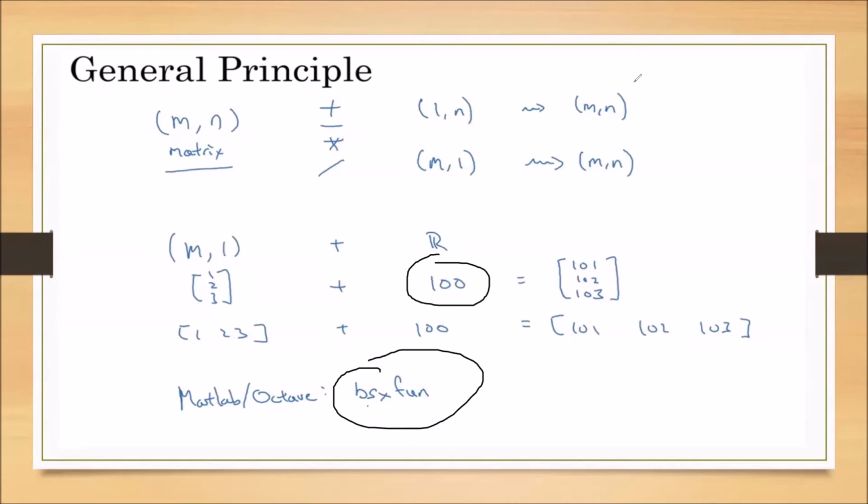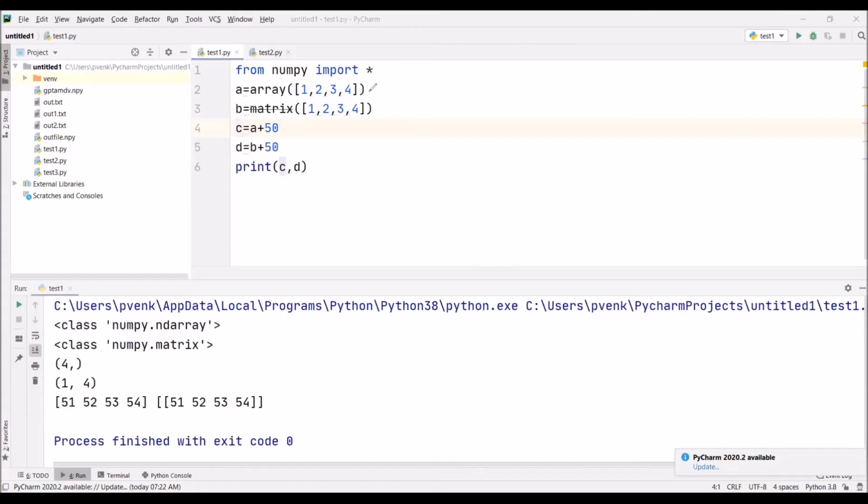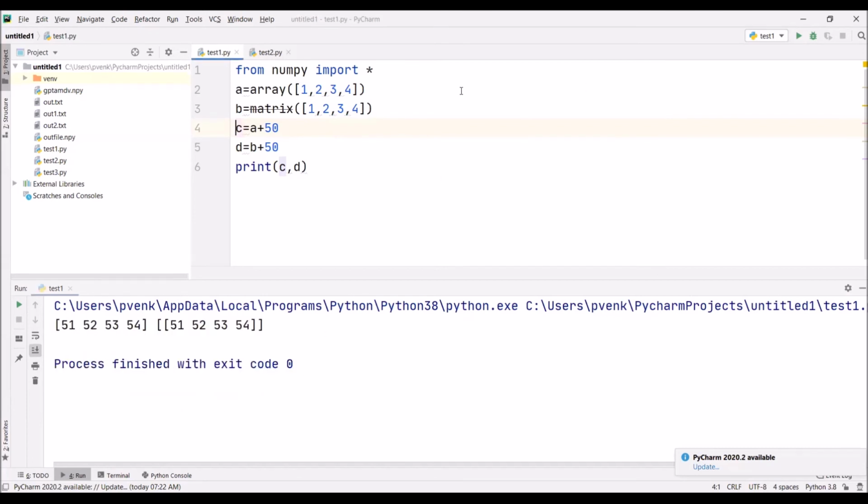Now we will practically observe how the broadcasting we have learned is applicable. We have taken an array A and a matrix B, with the same elements 1, 2, 3, 4 and 1, 2, 3, 4. We are trying to add 50 to each and every element of the array, and 50 to each and every element of the matrix. We check whether the addition is possible or not. Now I am executing this. Observe, each and every element is added to the array and the result is 51, 52, 53, 54. Each and every element is added to the matrix and the result is 51, 52, 53, 54.